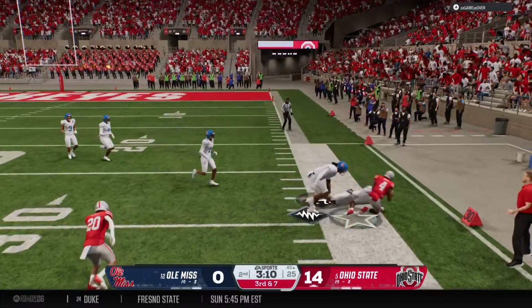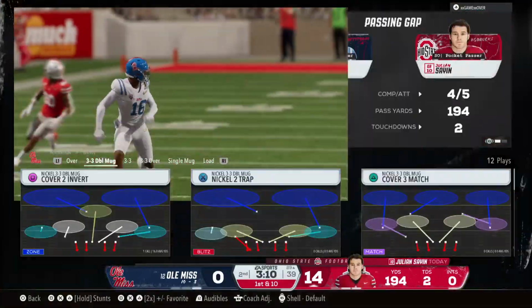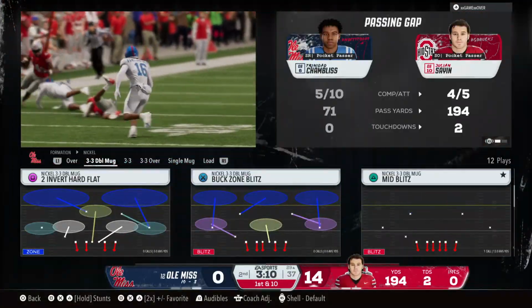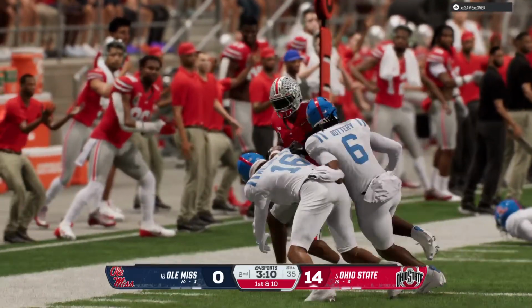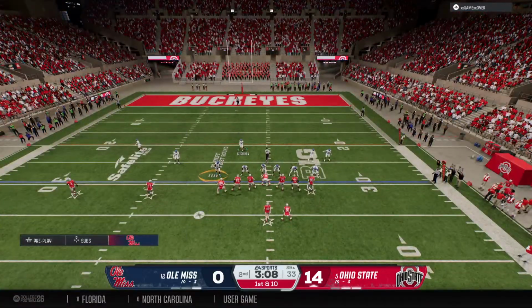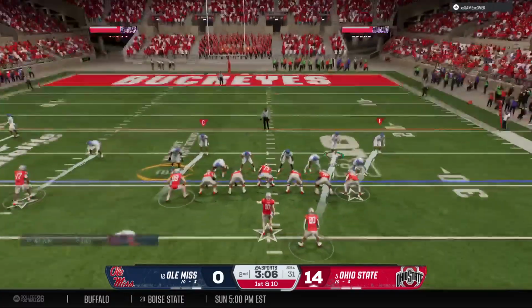Makes the catch. It's Smith. And he runs out of bounds. That's a big gainer there. They bring him down, but the sophomore quarterback shows what a cannon he has. The Buckeyes getting set on 1st and